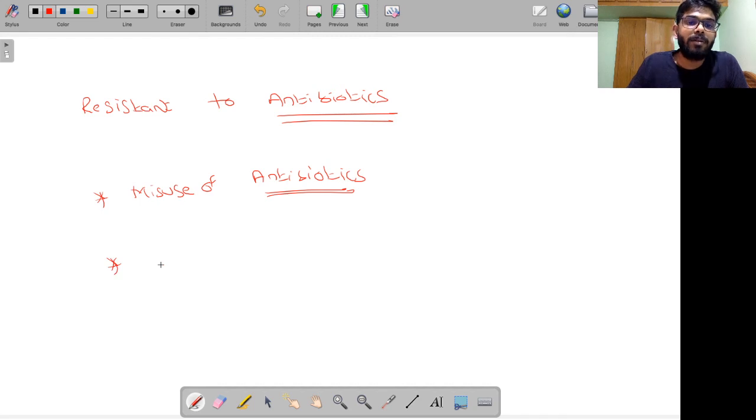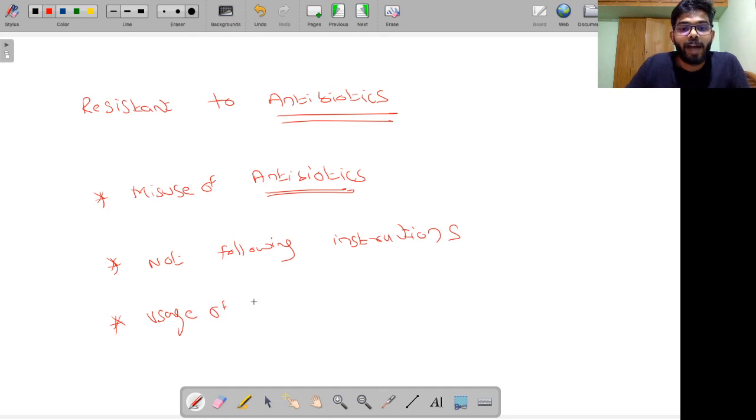Second reason is, remember, not following instructions. The doctor gives you a dose for 5 days, and you are supposed to take it for 5 days. Unfortunately, in between, you feel better, you feel cured, so you stop taking those medicines. When you don't complete the course, that is also very dangerous.